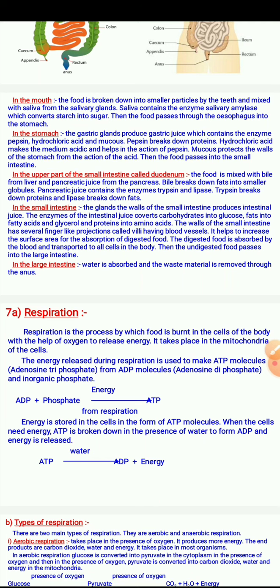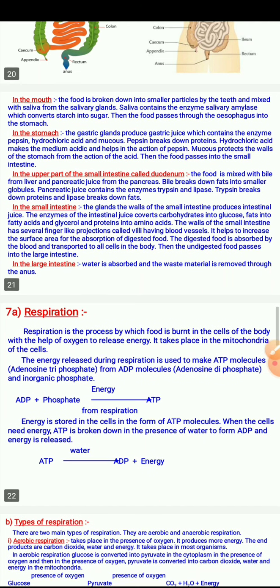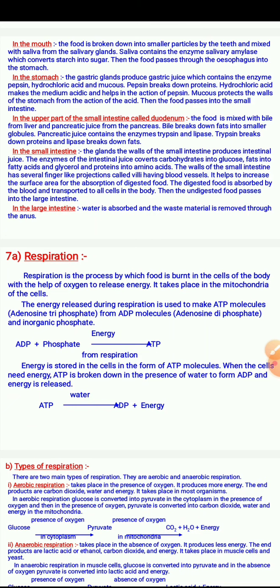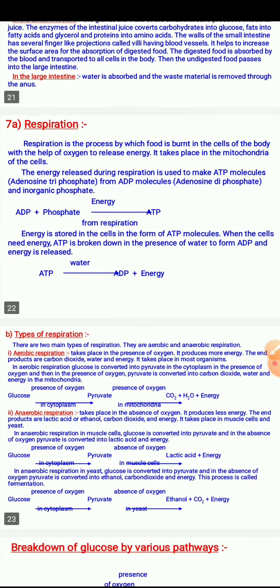The energy released during respiration is used to make ATP molecules, adenosine triphosphate, from ADP molecules and inorganic phosphate. Energy is stored in the cell in the form of ATP molecules. When the cell needs energy, this ATP is broken down in the presence of water to form ADP and energy is released. Types of respiration.